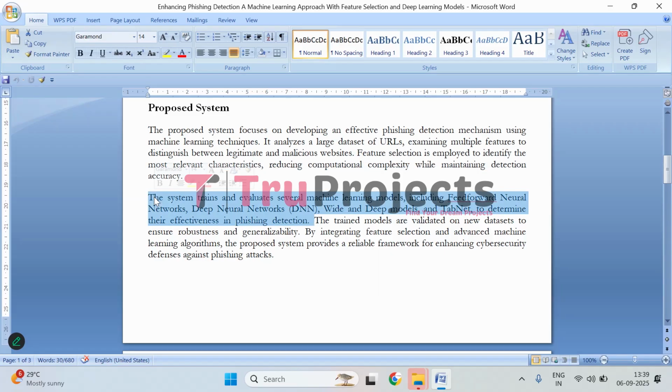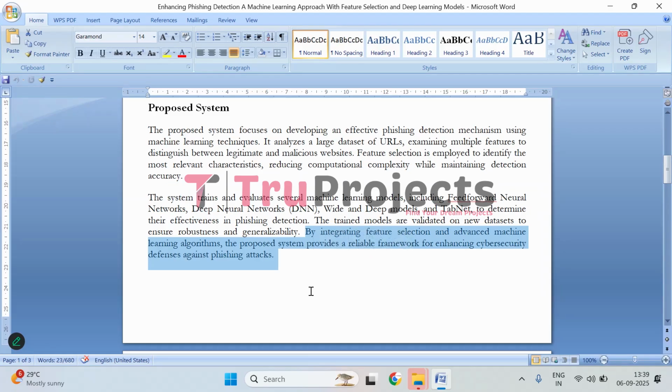Here, the system uses different machine learning models such as feed forward neural network, FNN, deep neural network, DNN, wide and deep models, and TabNet to see which one works best for detecting phishing websites. After training, the models are tested on new datasets to make sure they are robust, that is, work well under different conditions, and generalizable, that is, can handle unseen data. By using feature selection to pick the most important characteristics and applying advanced machine learning algorithms, the system becomes more reliable. So, the approach provides a strong framework to help protect users and organizations from phishing attacks, making cybersecurity defenses more effective.